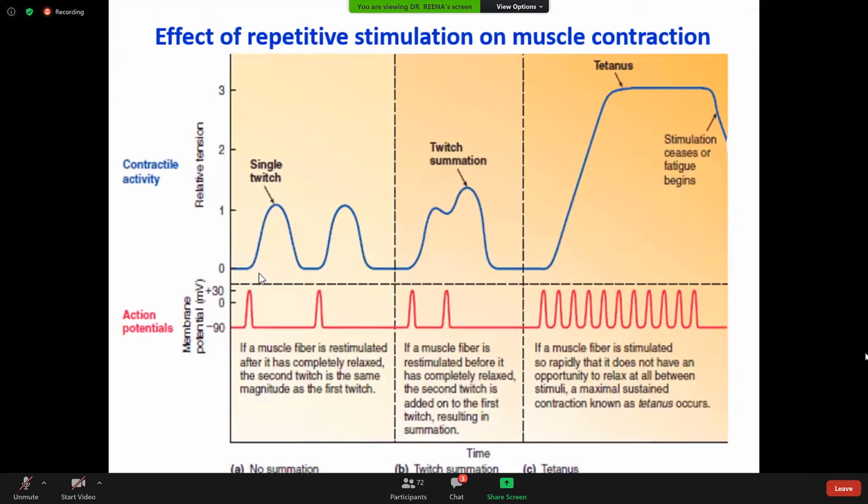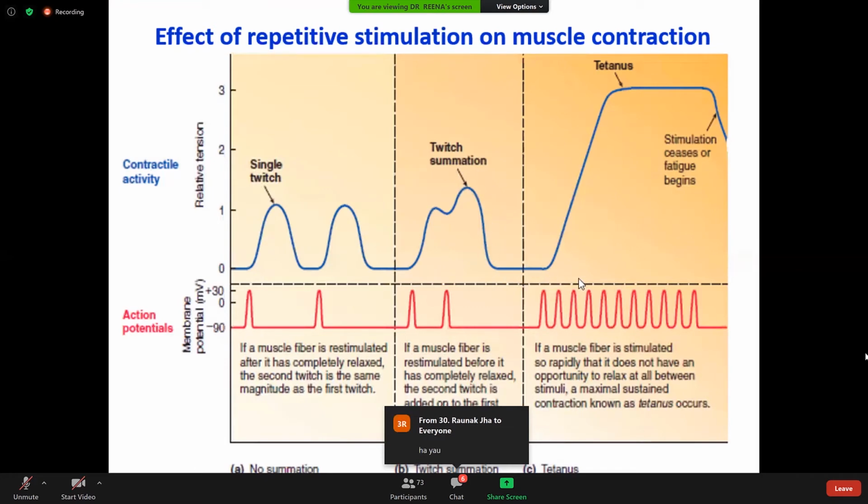Look here, if the muscle fiber is re-stimulated after it has completely relaxed, then the second twitch is the same magnitude as the first twitch. But in this B, what we can see is that if the muscle fiber is re-stimulated before it has completely relaxed, so it has started relaxing but not yet completely relaxed, then the second twitch produced will have a greater amplitude. This is because of summation.